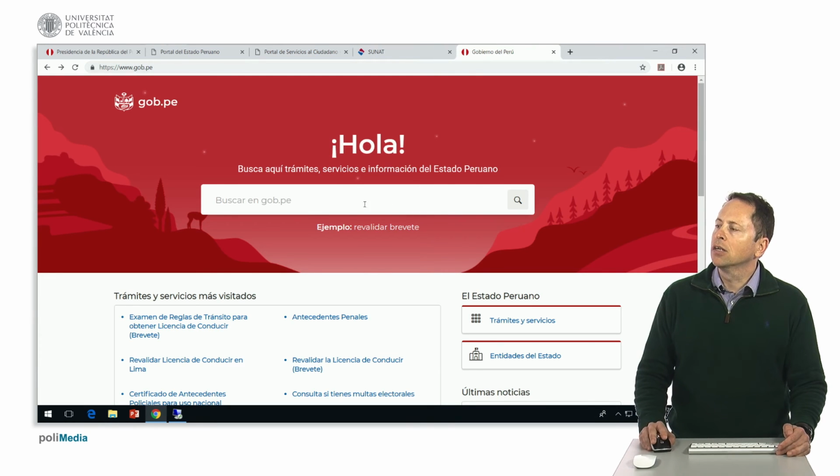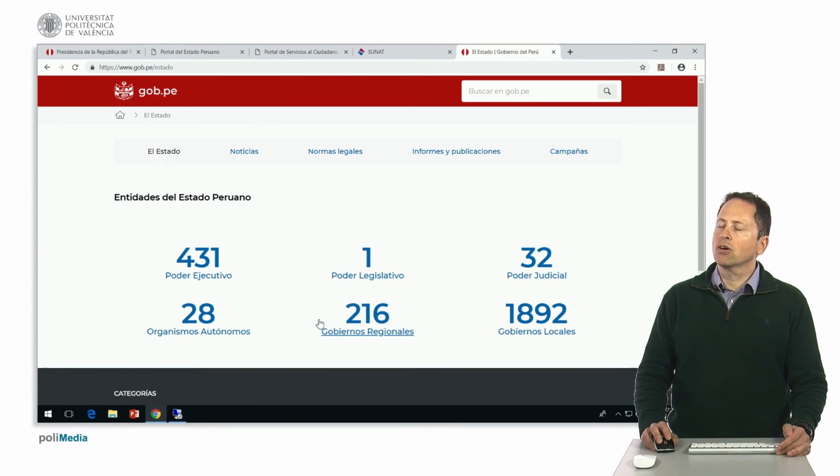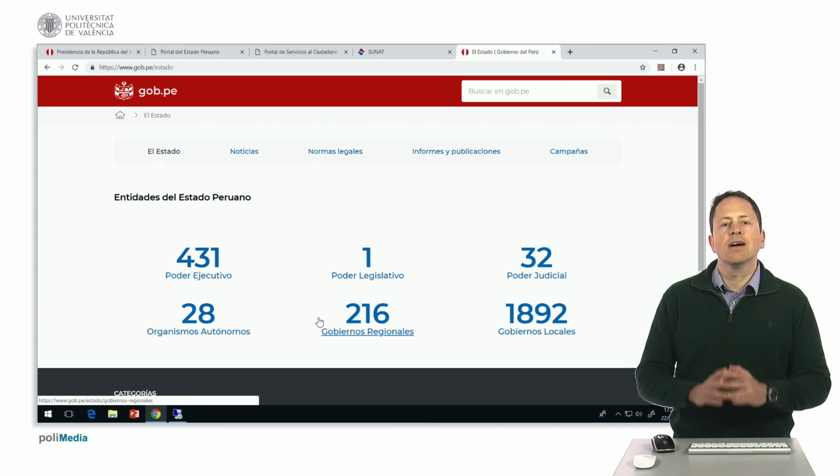For example, here you can enter terms like procedures, services, or information. And there's direct access to each one of those categories, to procedures, state entities, and the most visited procedures. This website allows us to access all the mentioned information. If we go to state entities, we'll see, let me try to access it, that there are 431 from the executive branch, 1 from the legislative branch, 32 from the judicial branch, 216 regional governments, and so on. From here, you have access to all administrative information in Peru, which is something very useful